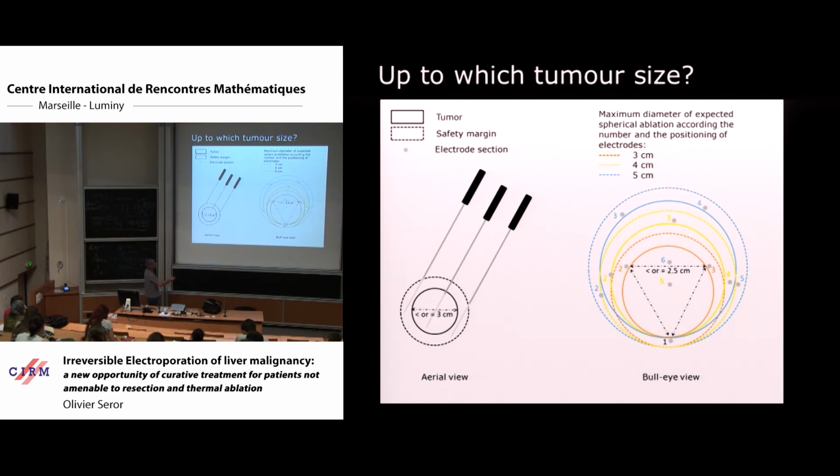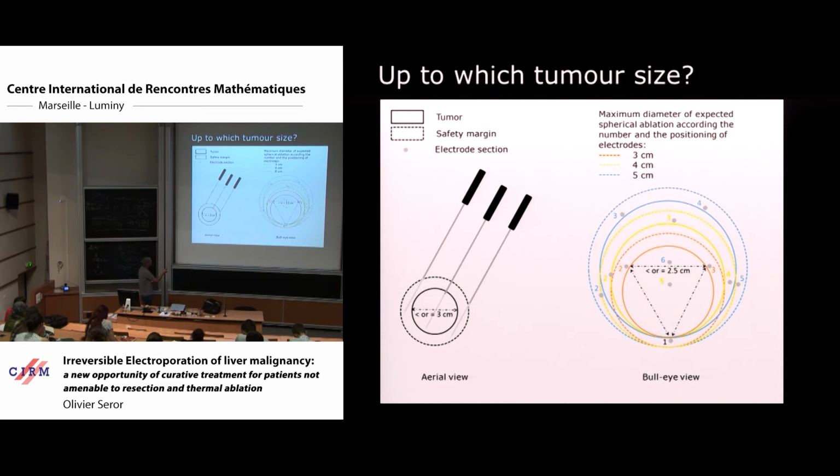You can see that to treat a tumor of 5 centimeters, we have to use up to 6 electrodes. Remember that with conventional thermal ablation, often we have to use only 1 probe. So technically, performing irreversible electroporation is clearly more challenging than thermal ablation.